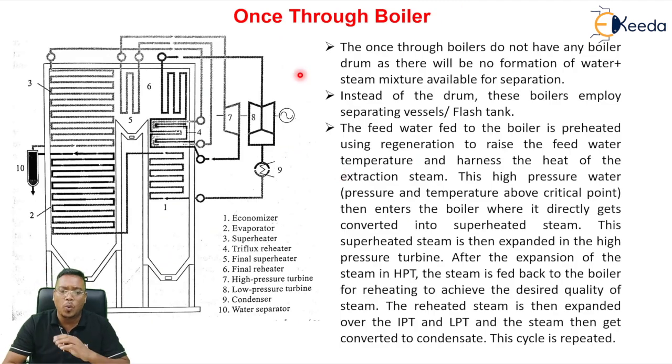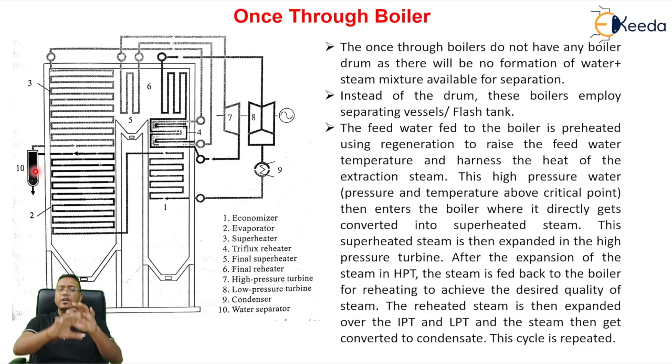Let's see how the heat transfer surfaces are arranged in a once through boiler. We will study here one by one. Let's start from this point. The feed water is coming into the economizer, and from the economizer it is going into the evaporator. In the evaporator, this water will take heat and then it will be sent into the flash tank.